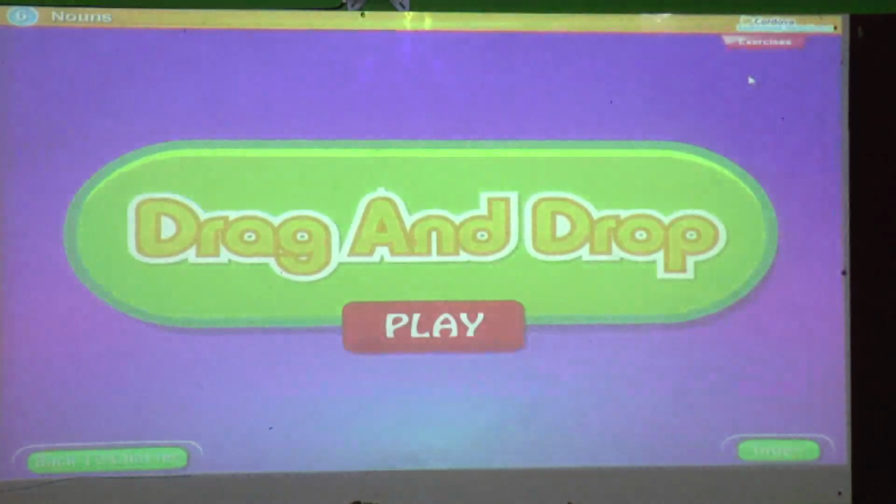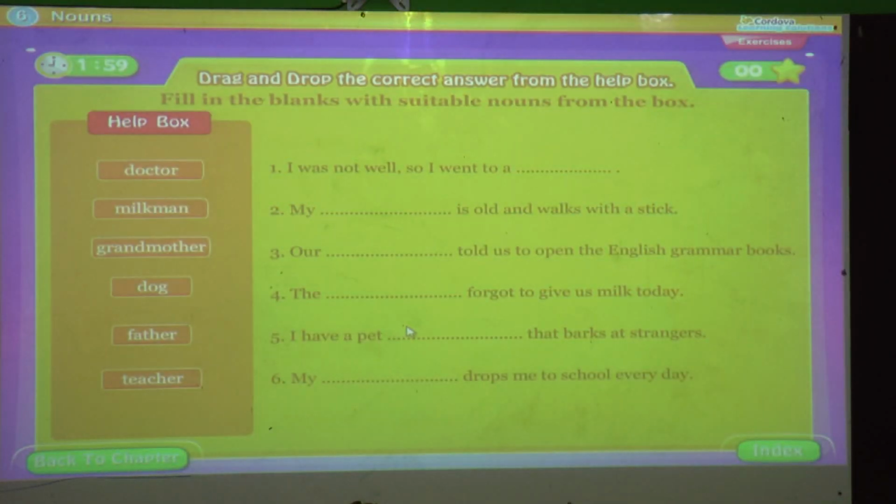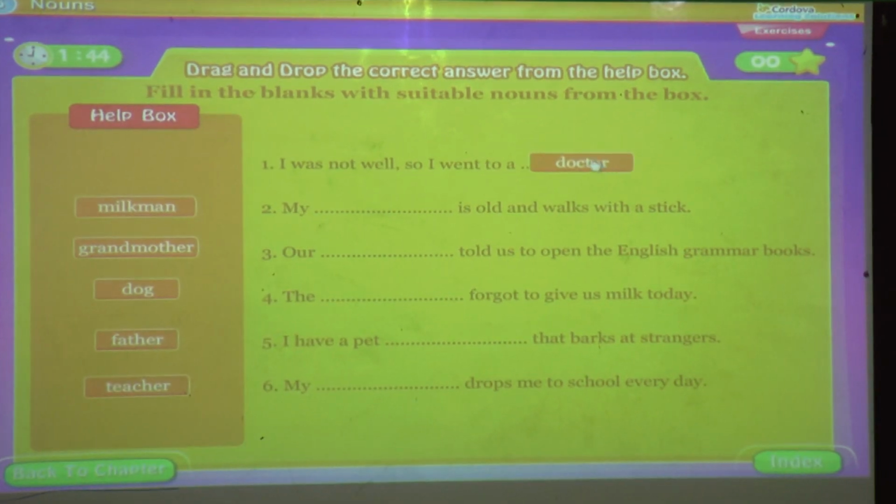Now related to this one, we are going to solve the questions. First exercise is drag and drop. It is given, fill in the blanks with the help of suitable nouns from the boxes. Okay. First one is: I was not well, so I went to a doctor.